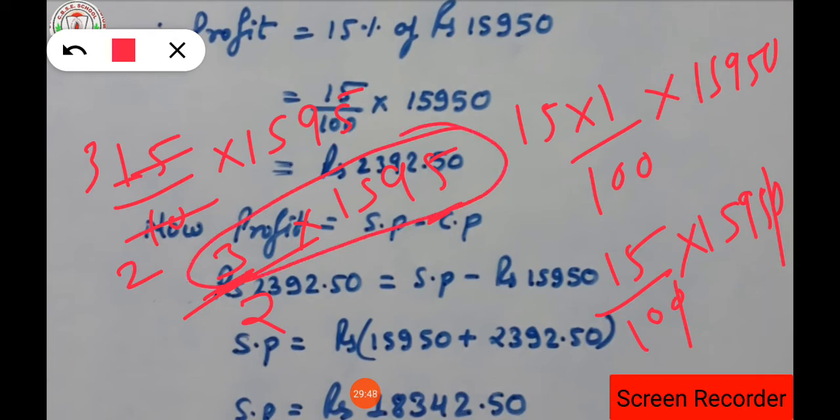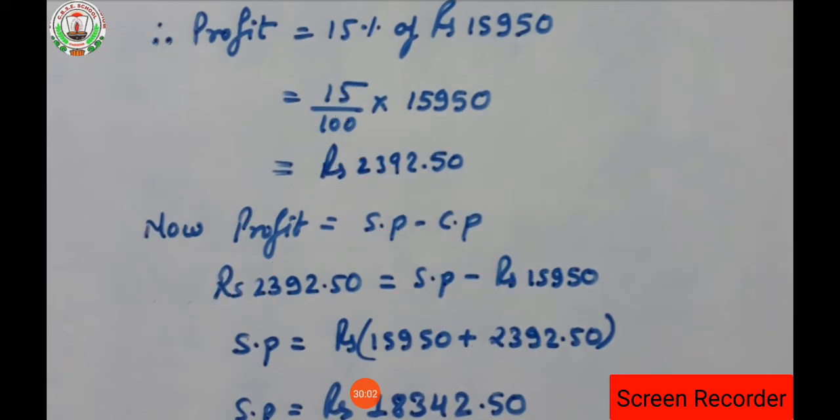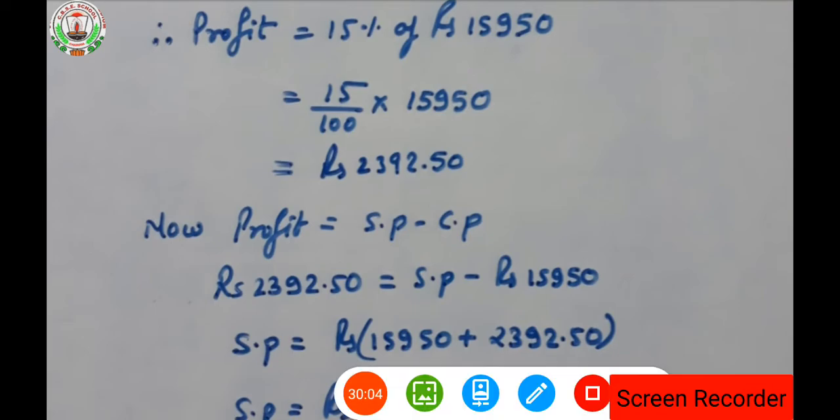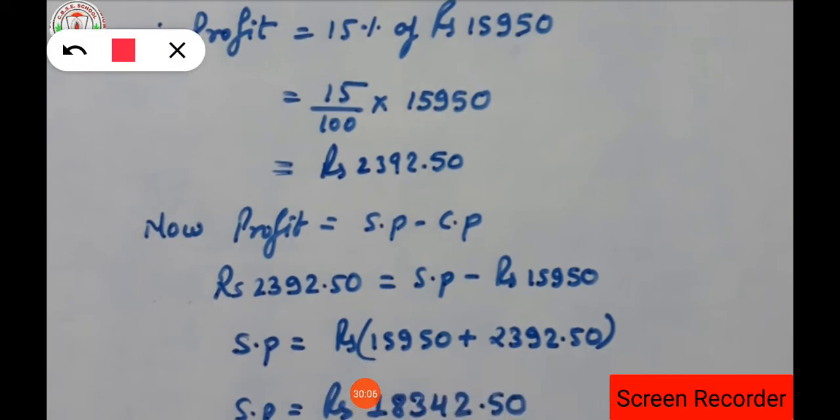While multiplying 3 into 1595, what number will come? 4785, which will be divided by 2. How do we divide and get the answer? 4785 will be divided by 2, isn't it?